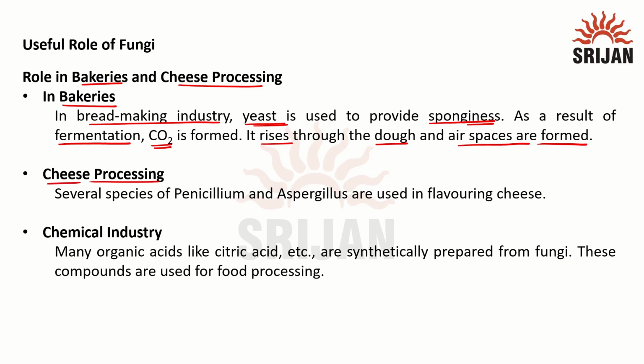Second is cheese processing. Several species of Penicillium and Aspergillus are used as flavoring for the cheese. Next, they are also useful in the chemical industry in producing many organic acids like citric acid. They are synthetically prepared from fungi. These compounds are used for food processing.